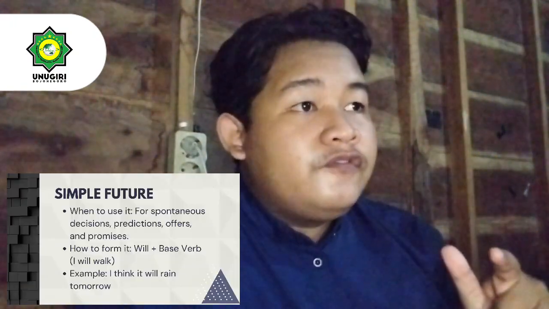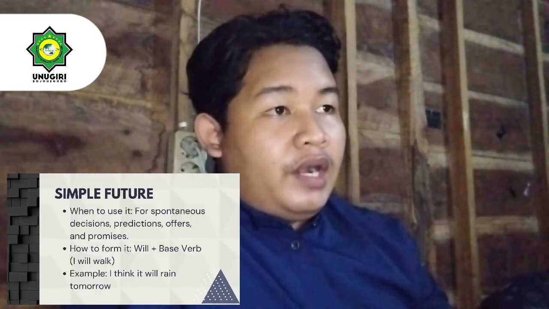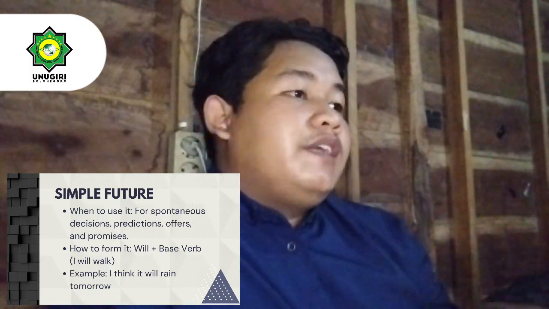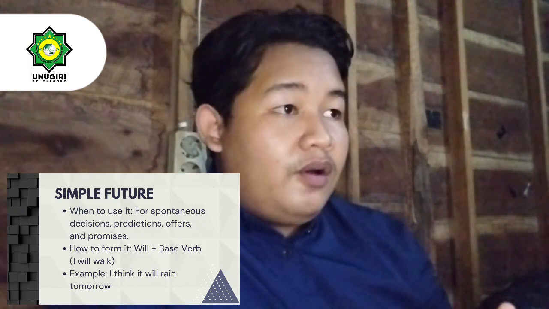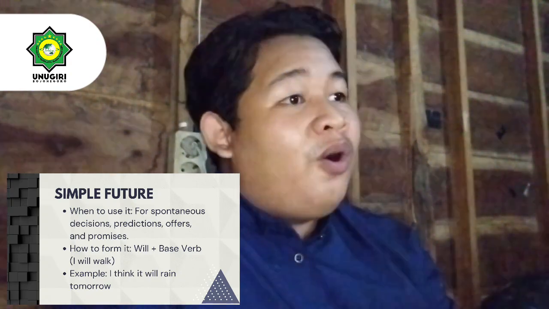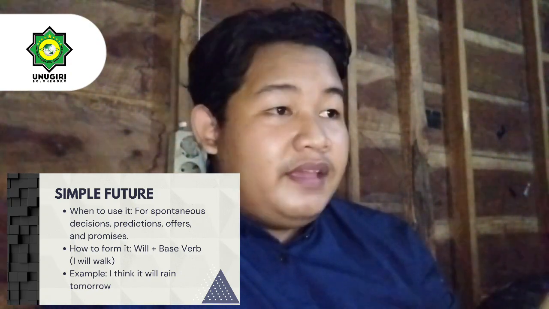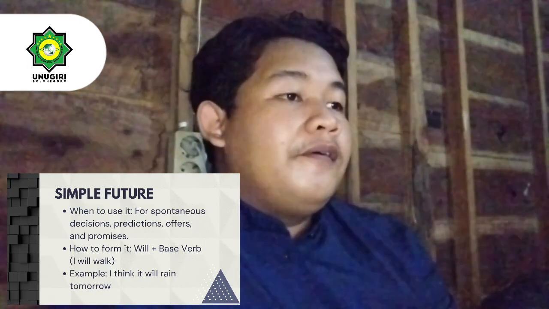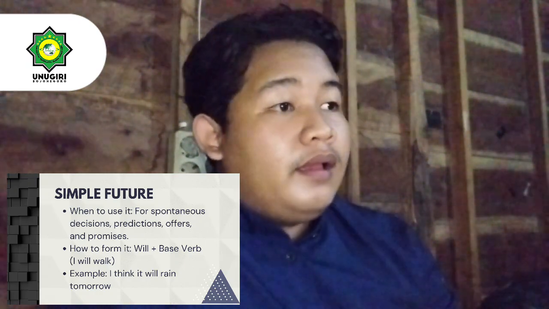Okay, we move to the simple future. We use it for spontaneous decisions, predictions, offers, or promises. We can use it for many things. How to form it?